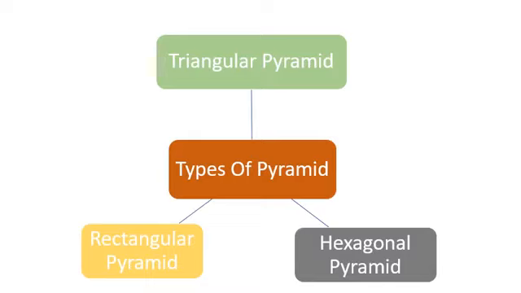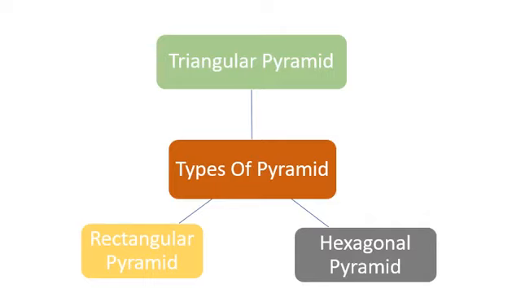Triangular pyramid. What do you mean by a triangular pyramid? A polyhedron whose base is a triangle and whose lateral faces are triangles with a common vertex is called a triangular pyramid. As I told you earlier also, a pyramid is also named after its base. And one more thing, in this we have studied about tetrahedron also. Actually, tetrahedron is the special type of triangular pyramid in which all the faces are equilateral triangles.